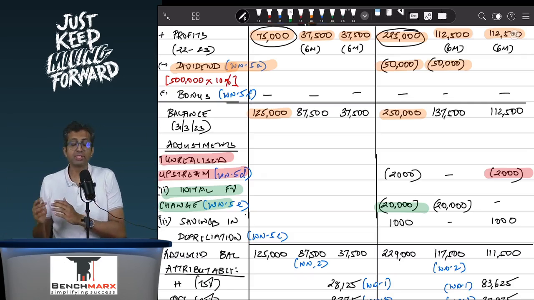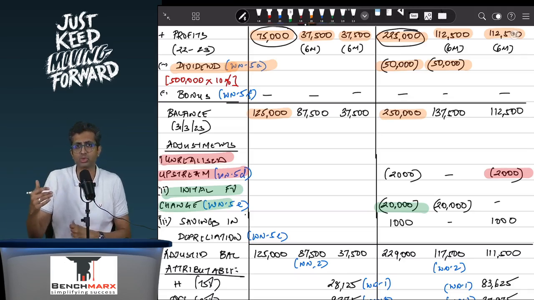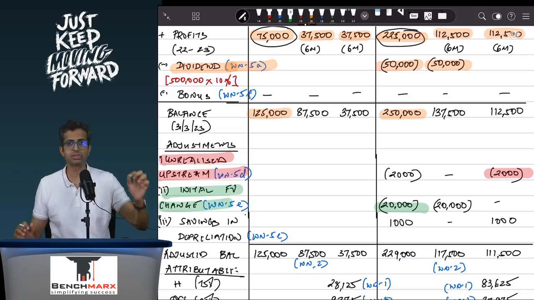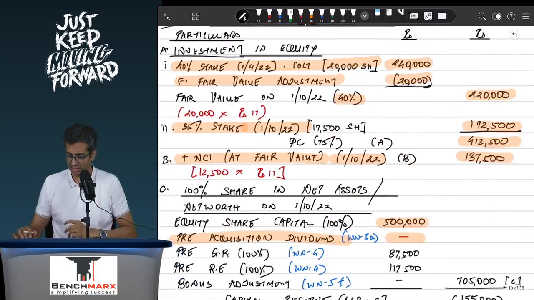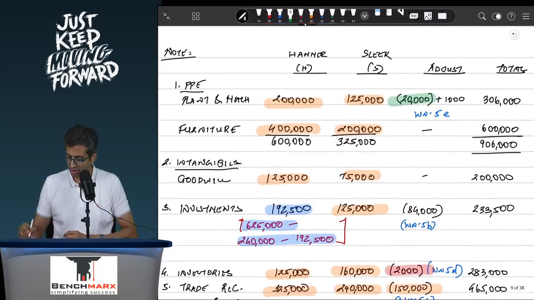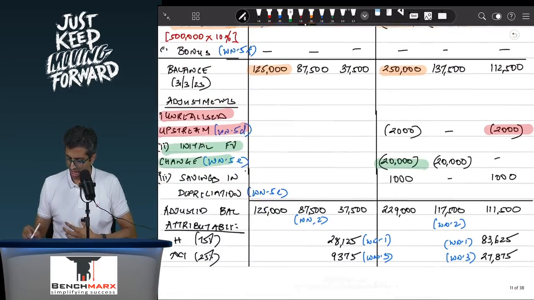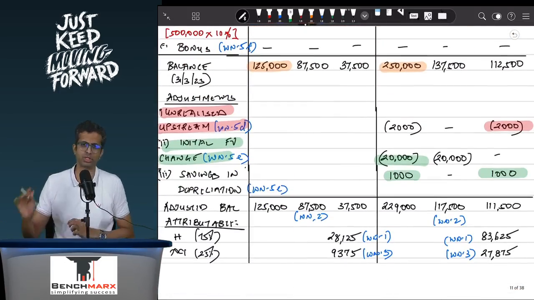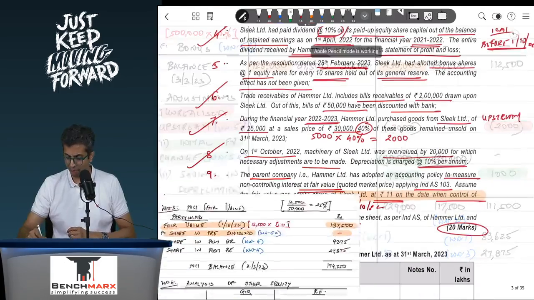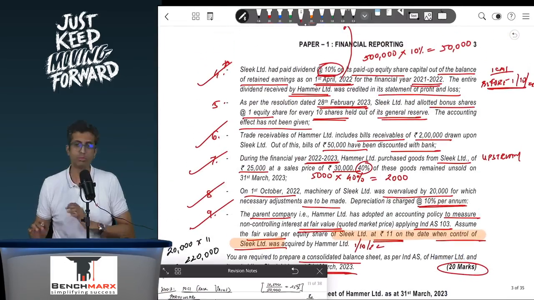So machinery will be debited by 1000 and your post acquisition profit and loss will be credited, because this pertains to the depreciation from 1st October to 31st March. In the workings, this would be 1000 added for the machinery and 1000 added in the post acquisition section. So this takes care of all of these adjustments except for the bonus adjustment.